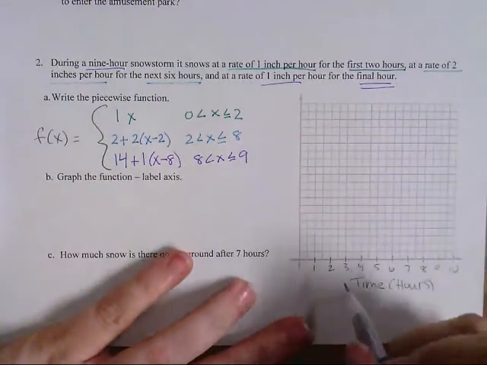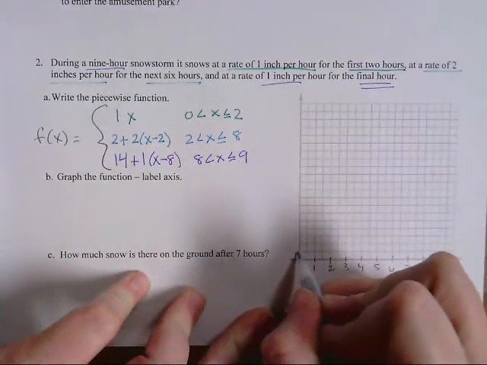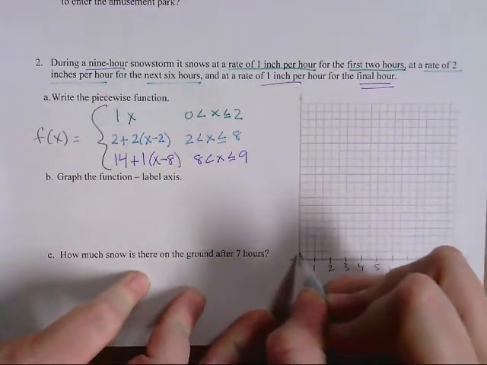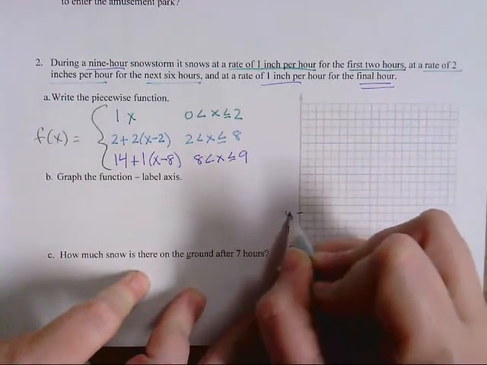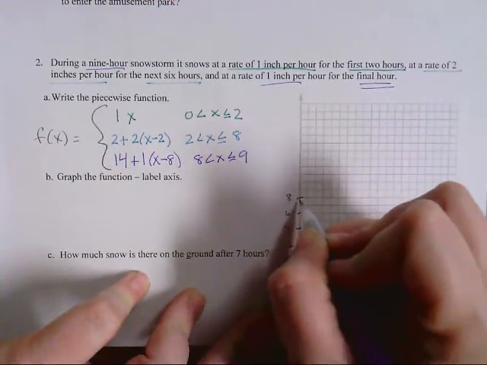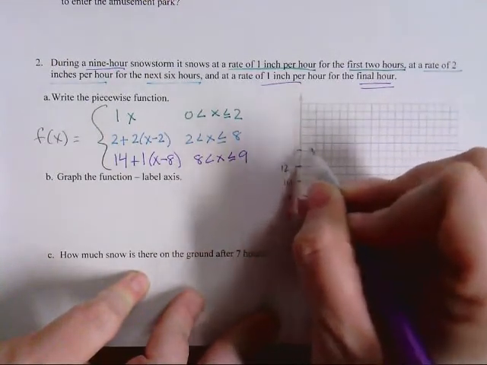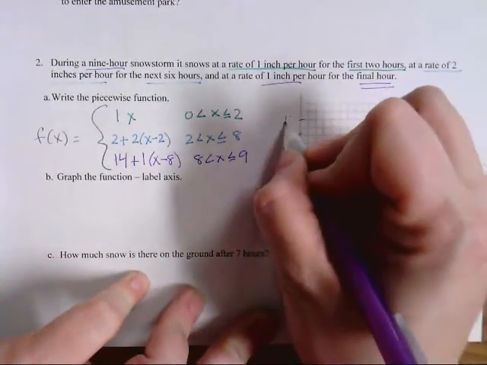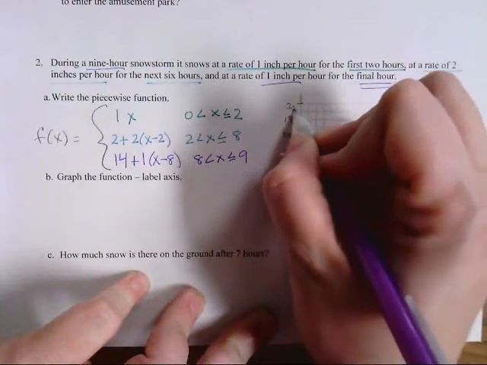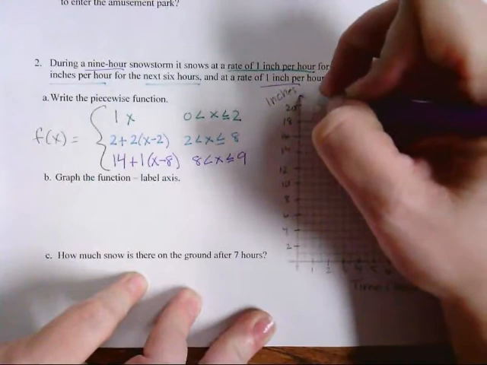Okay. My y's, I'm just going to go up every one. So I'm going to label it every other. So this is going to be 2, 4, 6, 8, 10, 12, 14, 16, 18, and then 20. Remember, this is going to be our inches of snow.